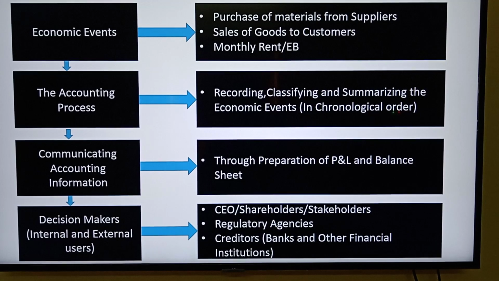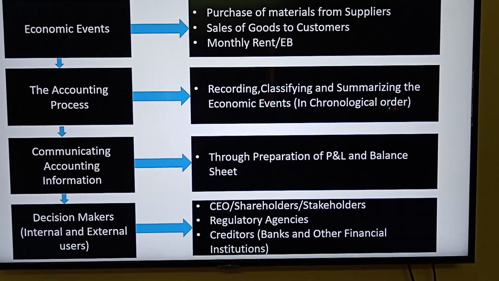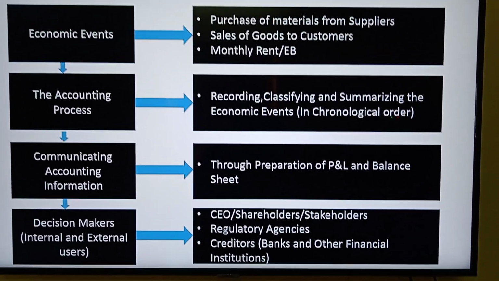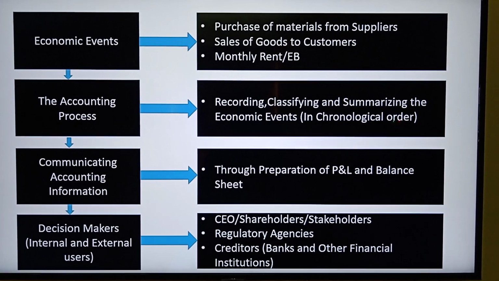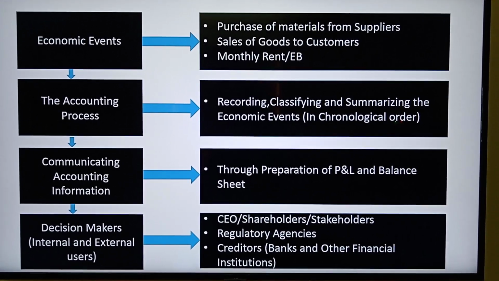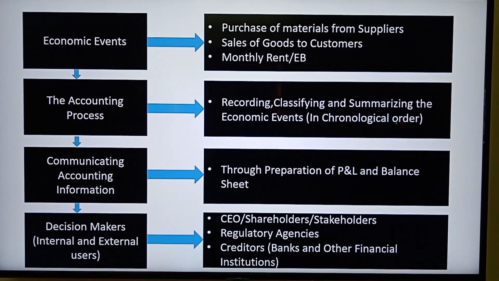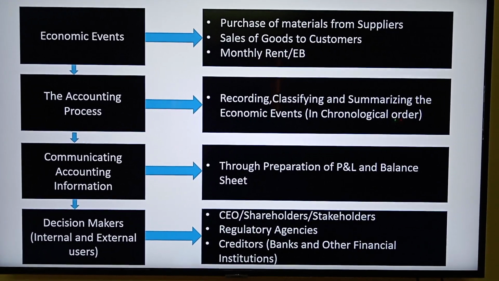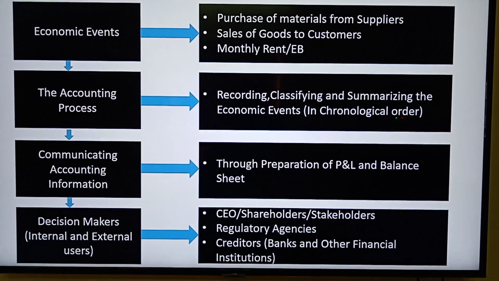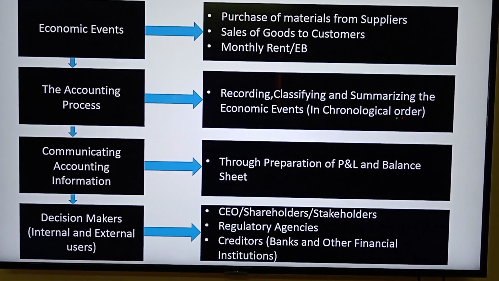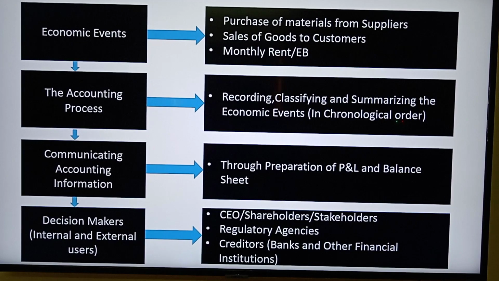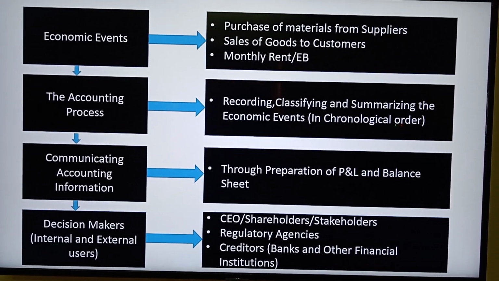So once the economic event has happened, the accounting process will start. That is the recording of the transaction and classifying, whether it's a capital expenditure or revenue expenditure, whether an income or loss. Those things will be classified and the transactions summarized. Once we have summarized the transactions, we will prepare the P&L and balance sheet.